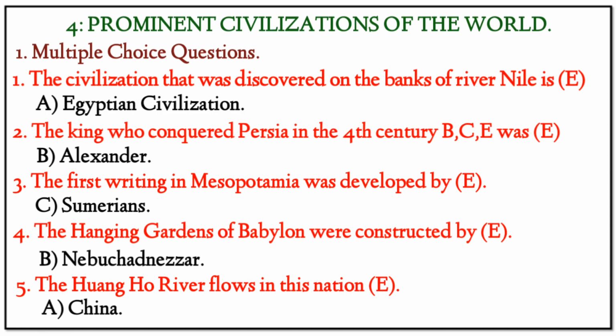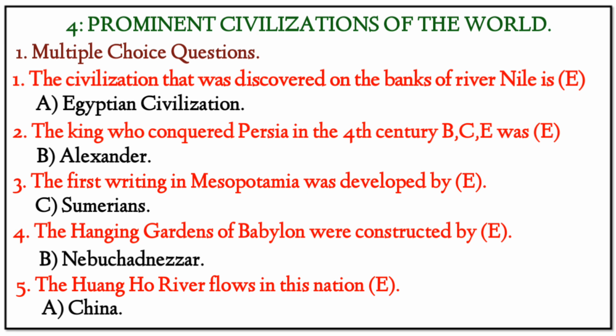Next, question number 4. Lesson number 4: Prominent civilizations of the world. First, multiple choice questions and answers. 1. The civilization that was discovered on the banks of river Nile is, our right option is option A, Egyptian civilization. 2. The king who conquered Persia in the 4th century before Common Era was, our right option is B, Alexander the Great. 3. The first writing in Mesopotamia was developed by, our right option is C, Sumerians.